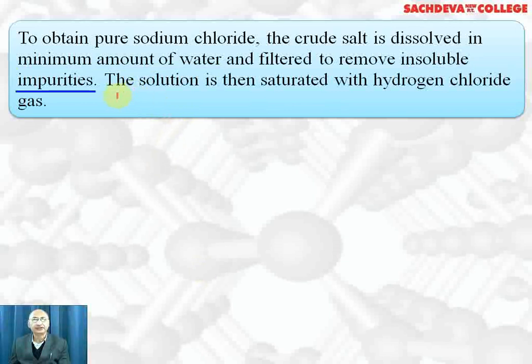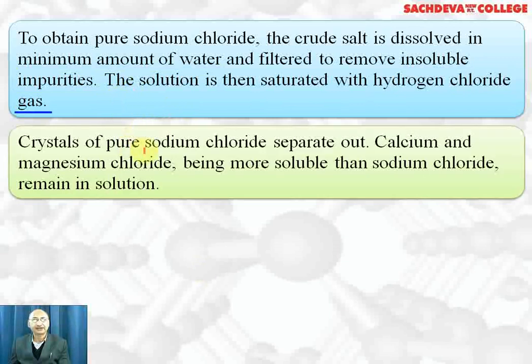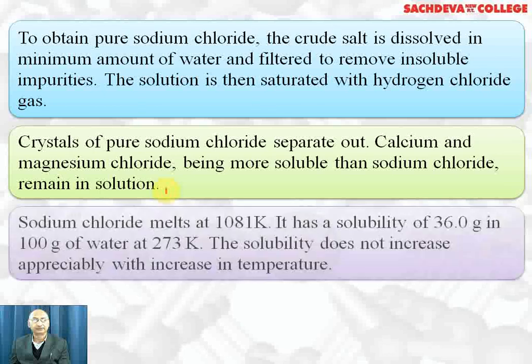To obtain pure sodium chloride, the crude salt is dissolved in a minimum amount of water and filtered to remove the insoluble impurities. The solution is then saturated with hydrogen chloride gas, and due to common ion effect, sodium chloride crystals separate out. Calcium and magnesium chloride, being more soluble than sodium chloride due to high hydration energy of the bivalent cation, remain in aqueous solution. Sodium chloride melts at a high temperature of 1081 Kelvin. It has a solubility of 36 gram per 100 gram of water at 273 Kelvin. Its solubility does not increase appreciably with increase in temperature.